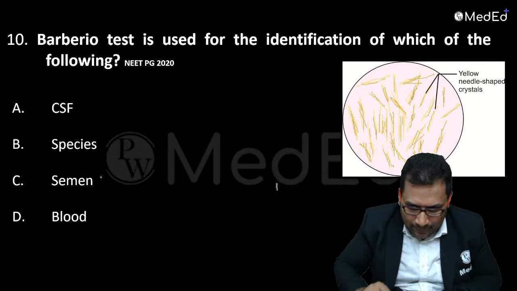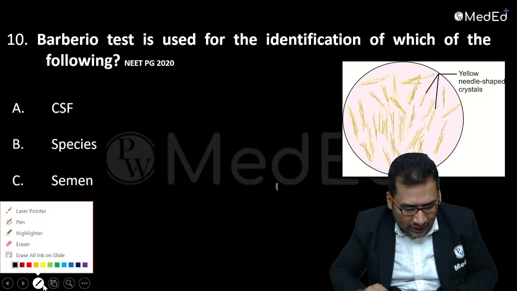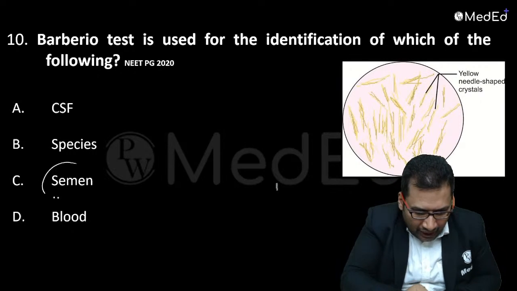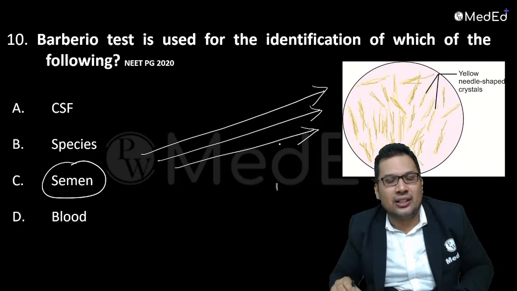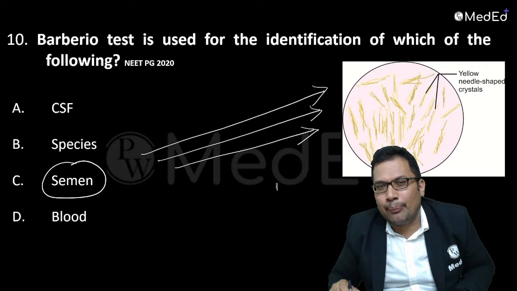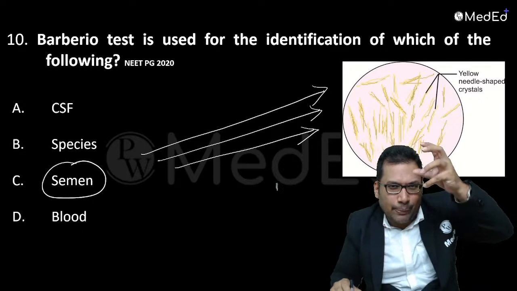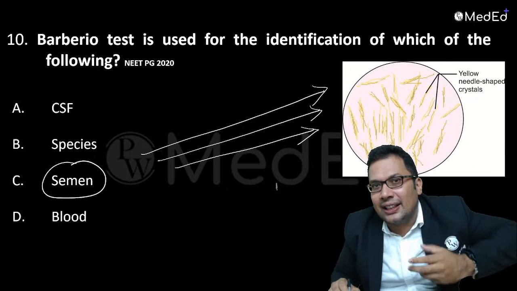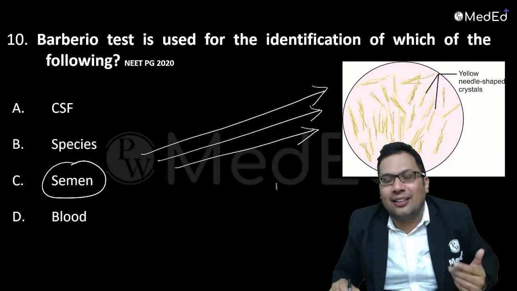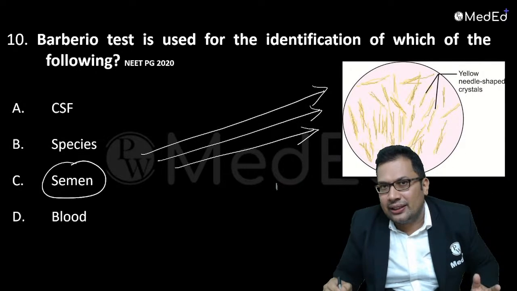The finding here is yellow needle shaped crystals of spermine picrate. When spermine in the seminal stain combines with picric acid, it forms spermine picrate crystals. That is the correct answer.